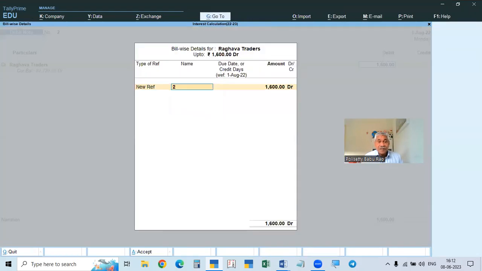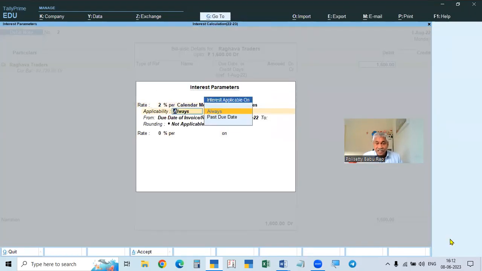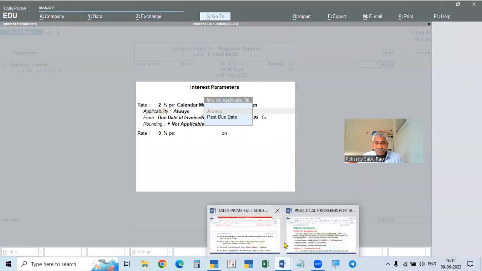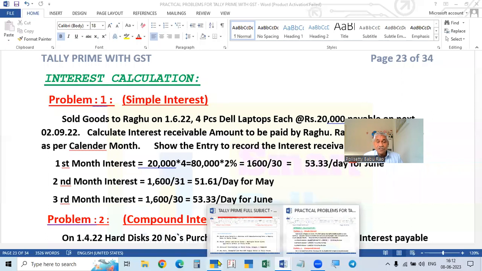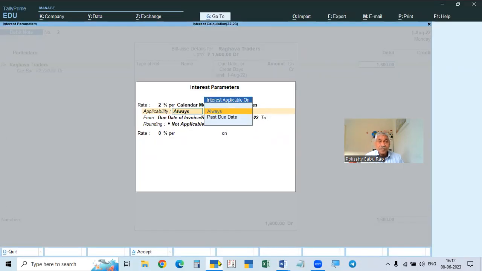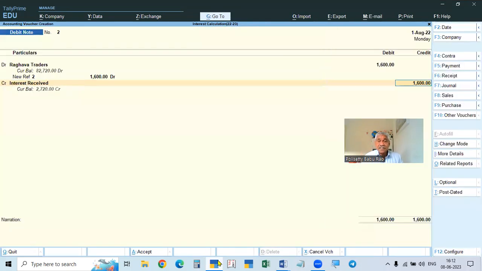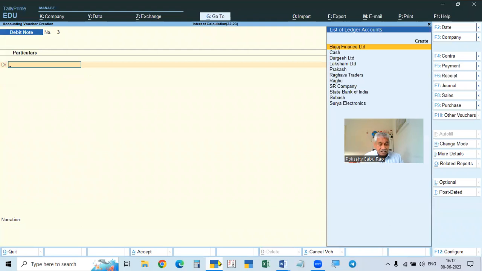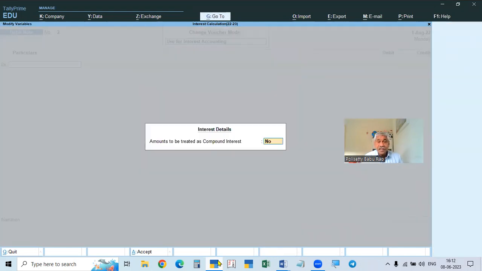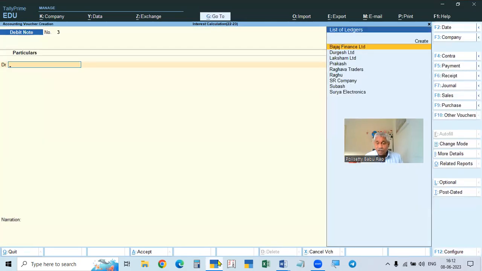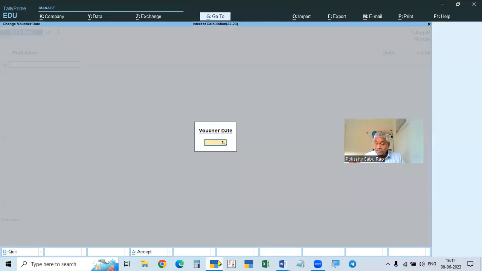Same thing here. Again, when he is paying now, what is given there? Paying on 1st September. Okay. So 1st September they are paying. So from 1st August also, if you calculate, all the calculations are correct. We will take out. And then next one is, we need not go to the calculation. Here itself, again, Alt F5, Control H, interest accounting, compound no. Now go to date is 1st September.